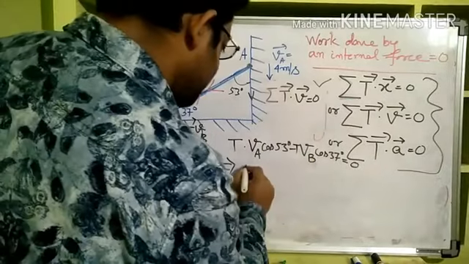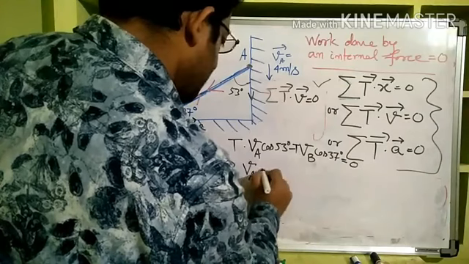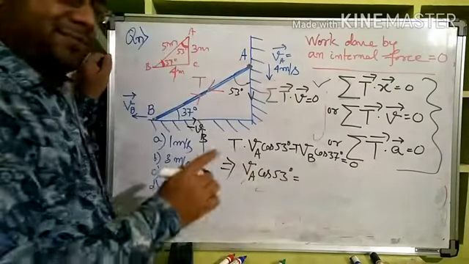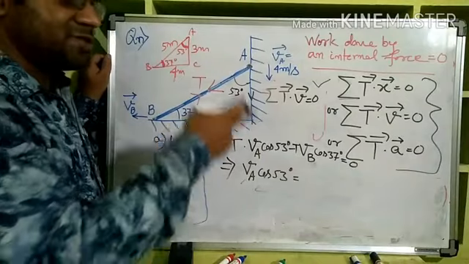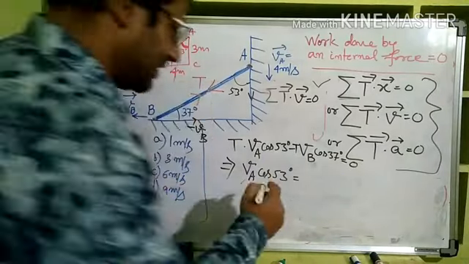So T got cancelled, implies that VA cos 53 degree is equal to... see, first time I am writing everything, and next time onwards, since this is a trick, we have to be fast enough to put it and get the answer. Okay, VA cos 53 is equal to VB cos 37 degree.